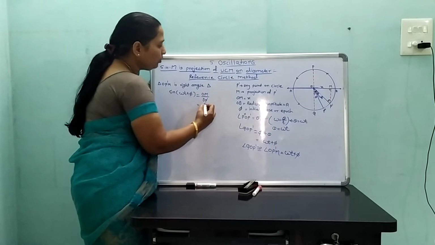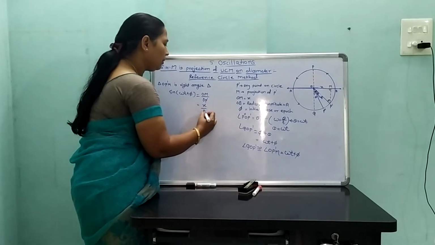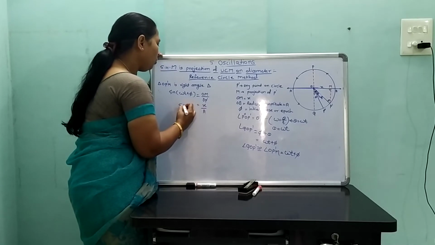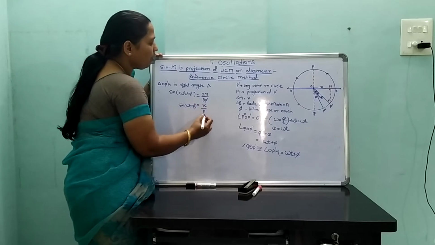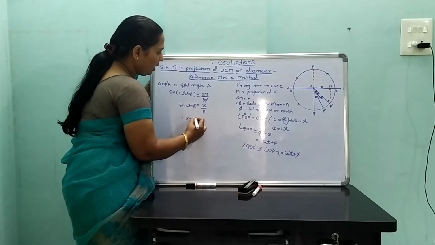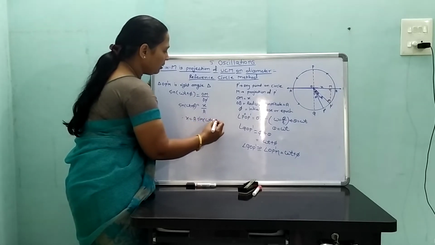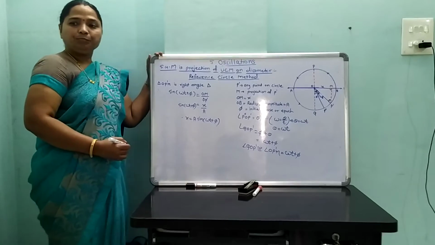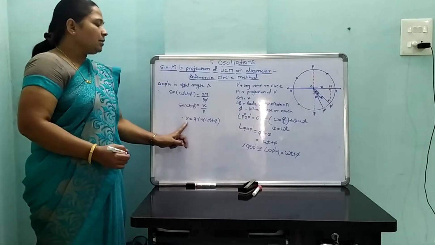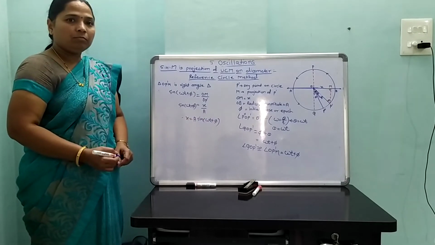Hence, OM is equal to x and OP dash is equal to a. Therefore, sine of omega t plus phi is equal to x upon a. Therefore, x is equal to a sine of omega t plus phi.